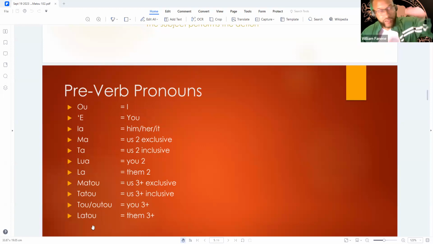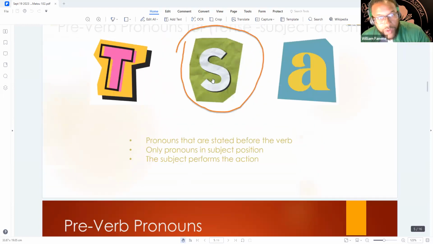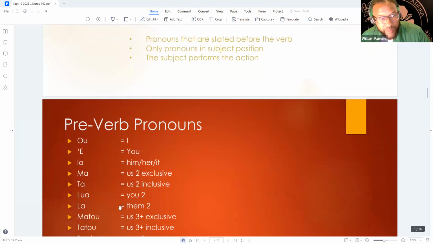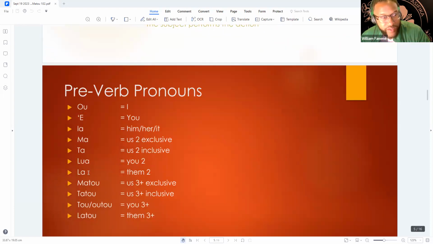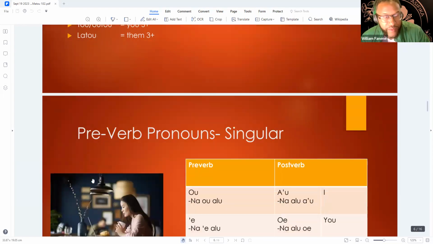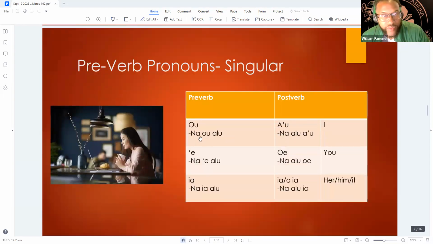Lato, me and you are talking about them over there. So these are the only pronouns that can be used in this spot. All right, tense, pronoun, these pronouns right here, and then the action comes after that. For example, if I say na o alu, and I think this is kind of what you said. I forget what the action was, but na, so past tense, I go. Basically, I went. Right here, we're saying the same thing, but the way that you say I after the action